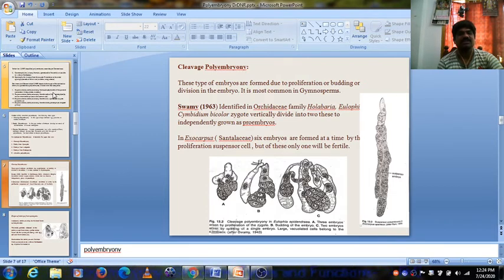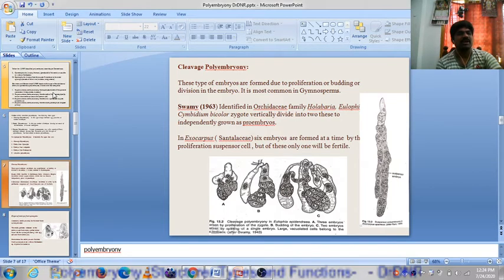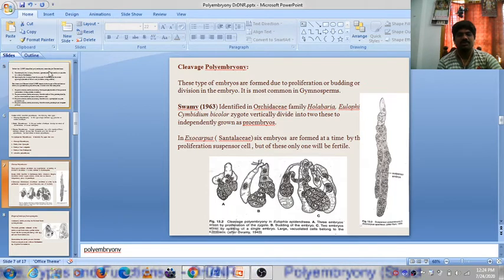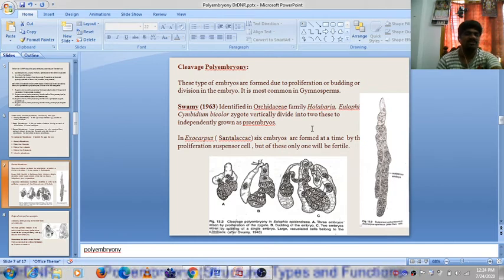Swami, 1963, identified it in the Orchidaceae family: Holcoglossum, Eulophia, and Cymbidium bicolor. The zygote divides vertically into two, and these grow independently as proembryos.